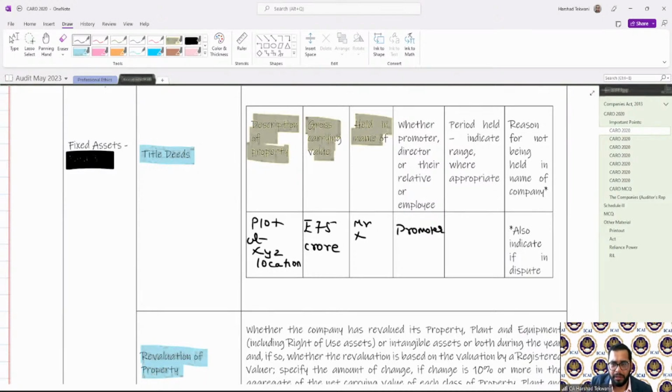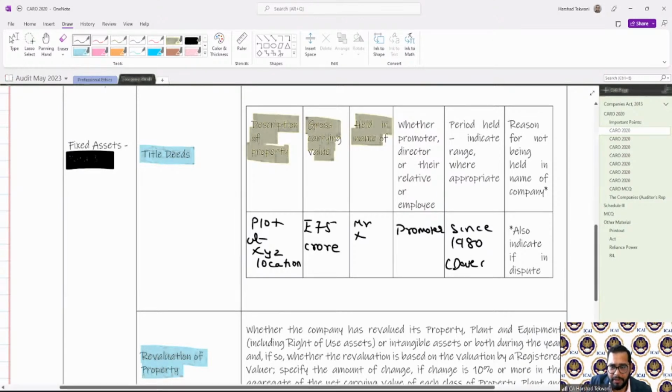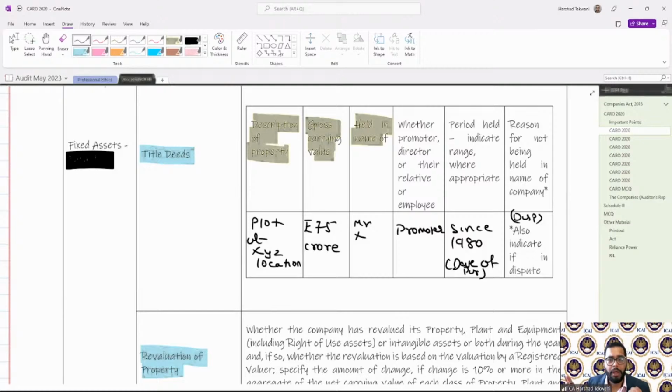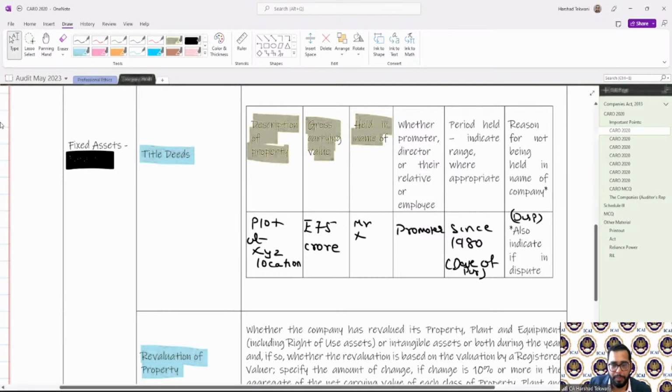Period: since when it is being held in the name of promoter. Let's say when I purchased the plot, it was purchased in 1980. Since 1980, date of purchase. And reason for not being held in the name of company. So I need to provide the reason also why it was not held. Maybe disputed property. That's why it's not held in the name of company. So for each and every item which is not held in the name of company, I'm required to provide this information.